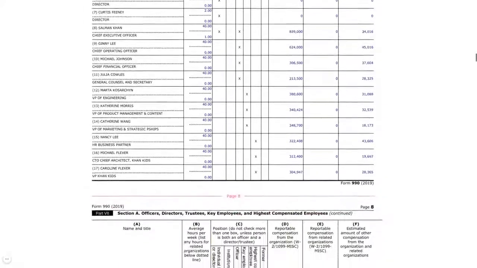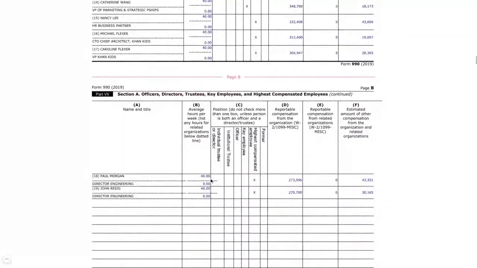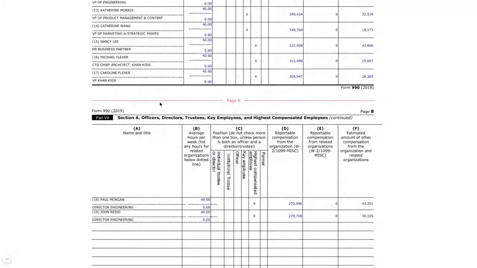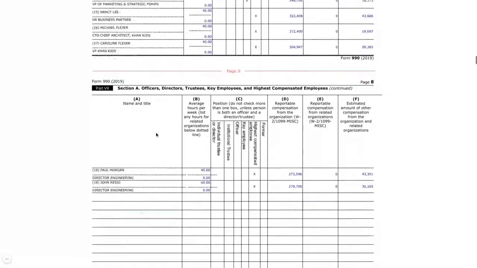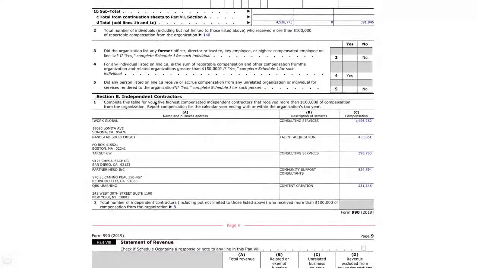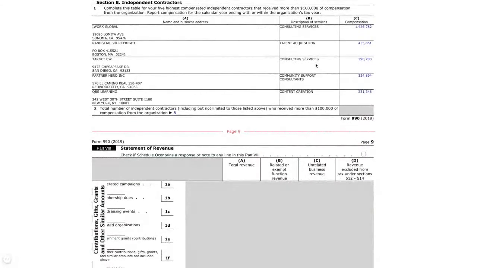So just going on, you can see all the different salaries here for the highest paid employees. And you'll notice they have a lot more employees than this, but what this section shows you is basically their highest paid employees, and especially key employees and executives. So if you go down, that was section A. Here's section B, independent contractors. You can see just the different businesses they paid, contracted out with, or for different services. So you can see at the top, they paid this iWork Global firm $1.4 million in consulting, and a couple other down here.